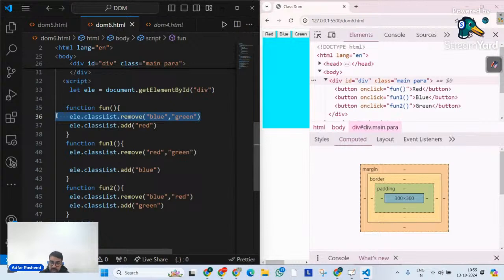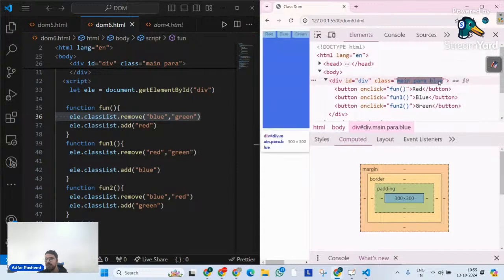So when you click on it, if blue and green do not exist, in that particular case it will do nothing, but it will add red. In a similar way for fun one, for fun two. I hope this makes complete sense. You can clearly see when I click on red, the red class is being added. But at the same time, when I click on blue, red is being removed and replaced with blue.